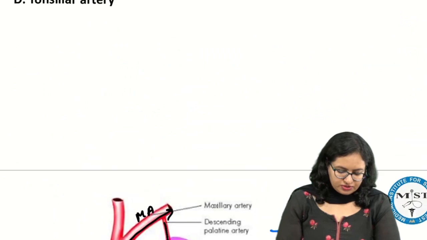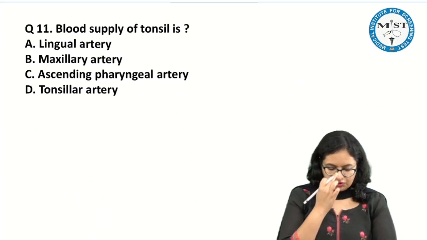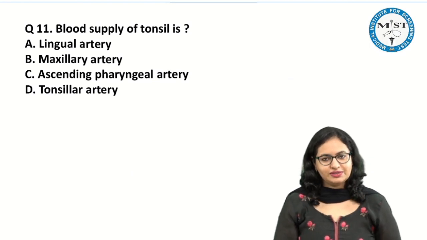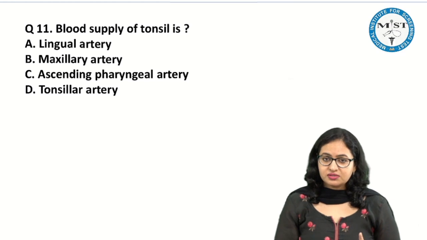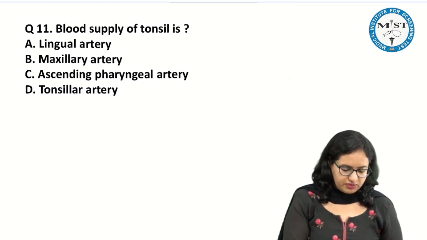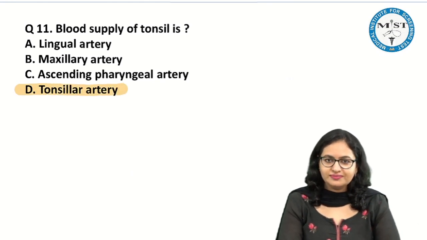So if I come back to this question over here, what I can see is that the various options which are mentioned, all are supplying the tonsil. But we have to mark the best answer. So the main artery over here is the tonsillar artery, and this is the answer of this question.